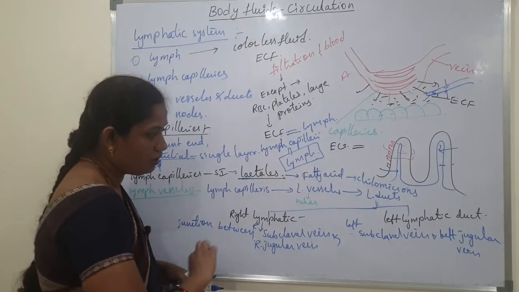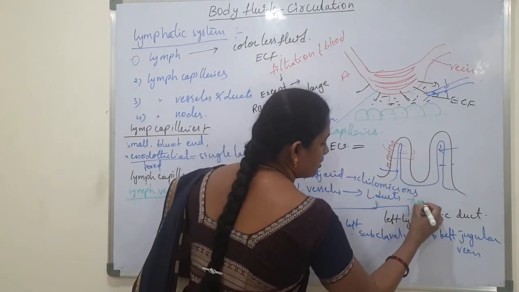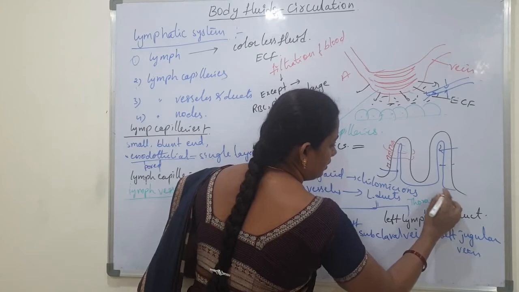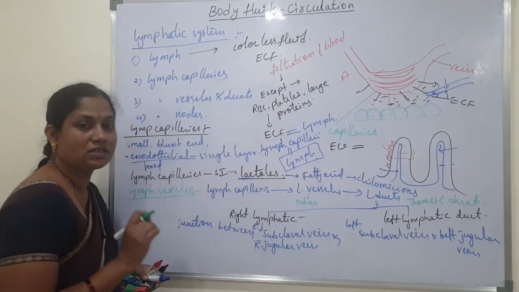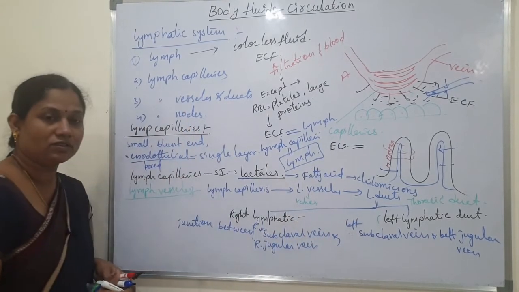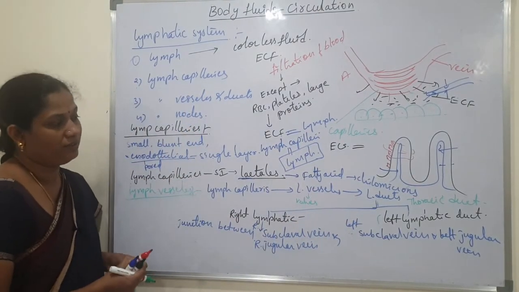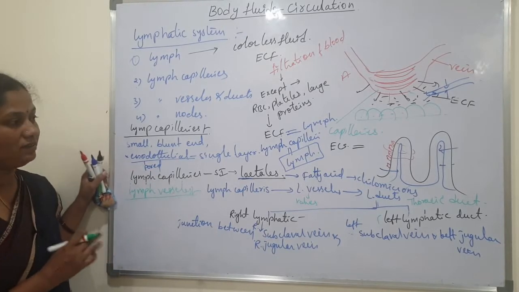The left lymphatic duct is also called the thoracic duct, which is the largest lymphatic duct in our body. Okay, so these are lymphatic vessels and ducts.